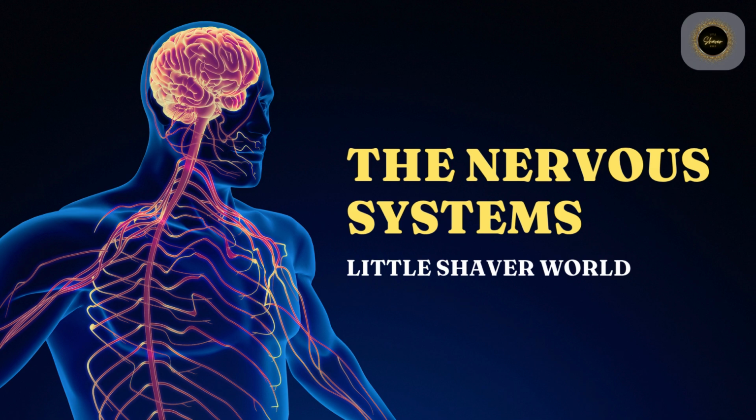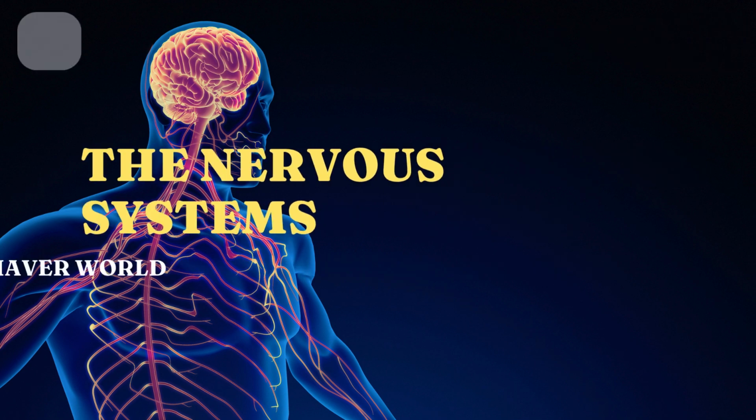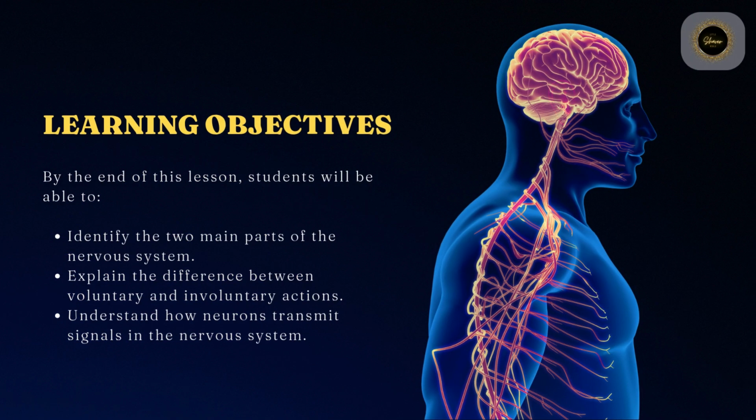The nervous system. Little Shaver World. Learning objectives. By the end of this lesson, students will be able to identify the two main parts of the nervous system, explain the difference between voluntary and involuntary actions, and understand how neurons transmit signals in the nervous system.